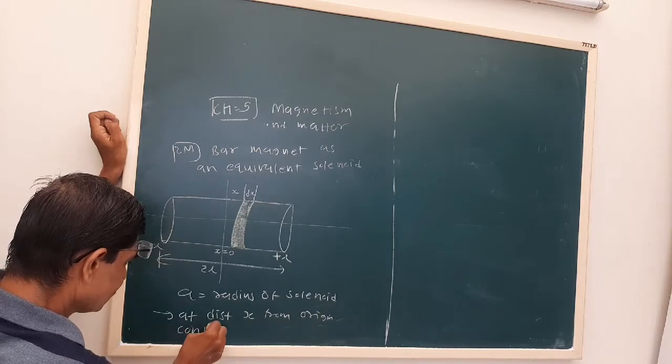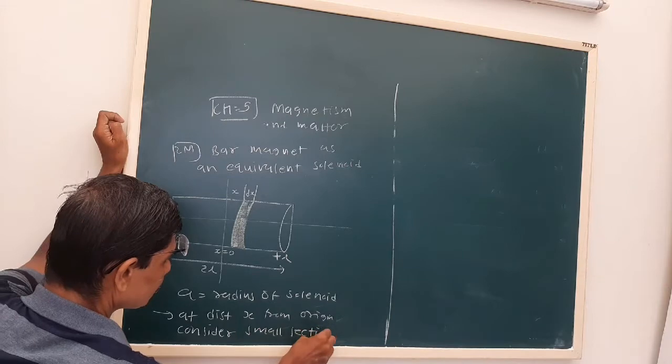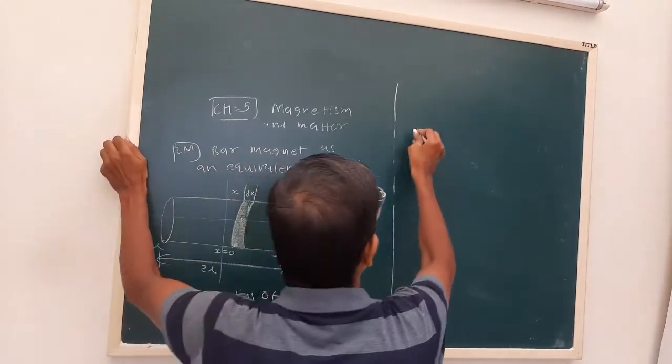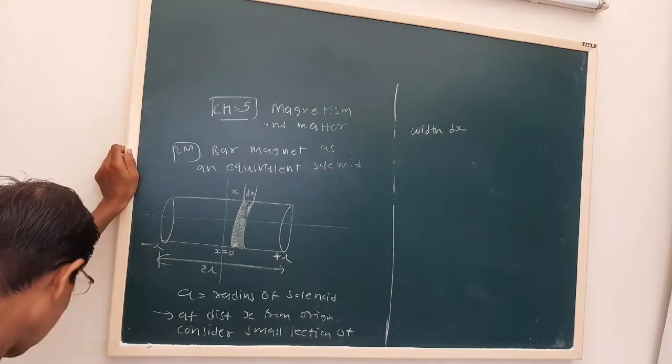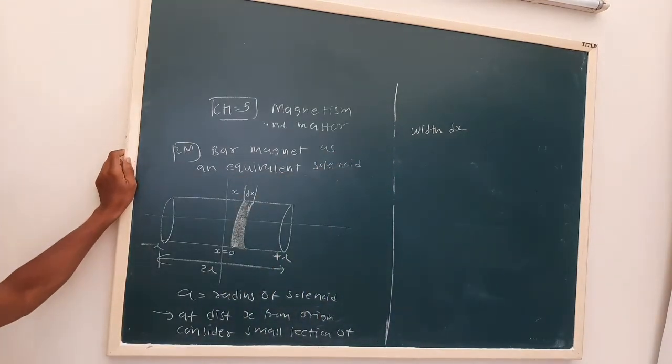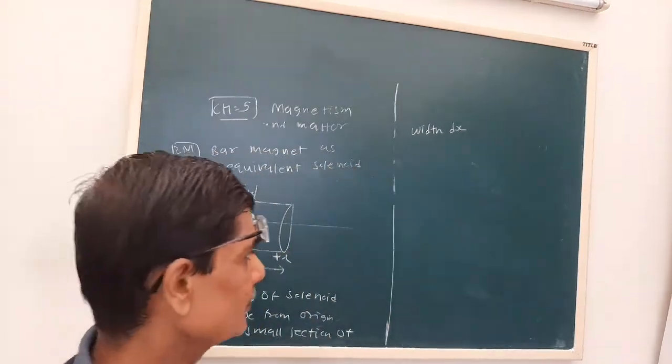consider a small section of width dx. Here n is the number of turns per unit length.